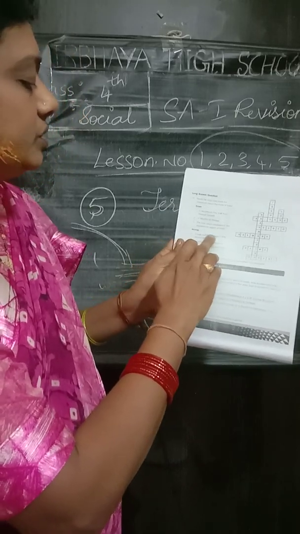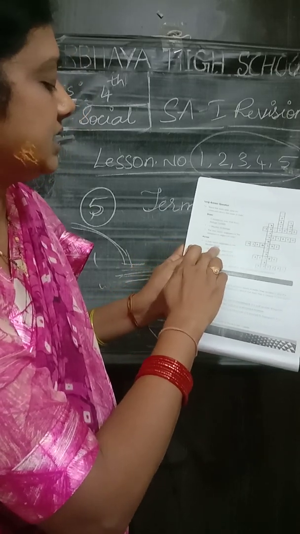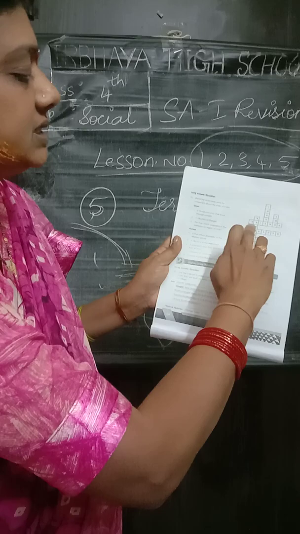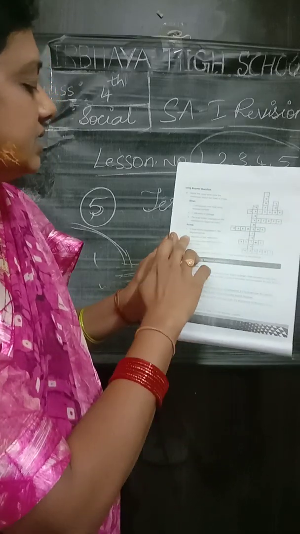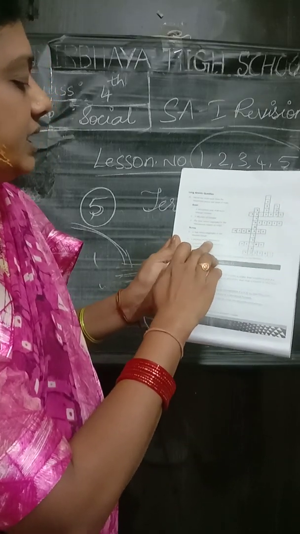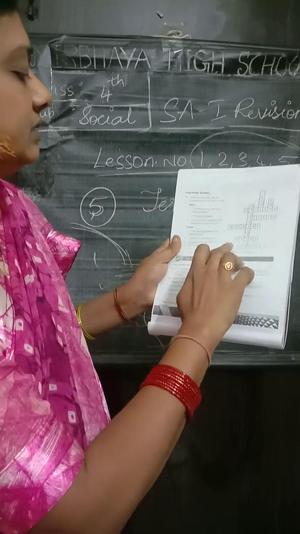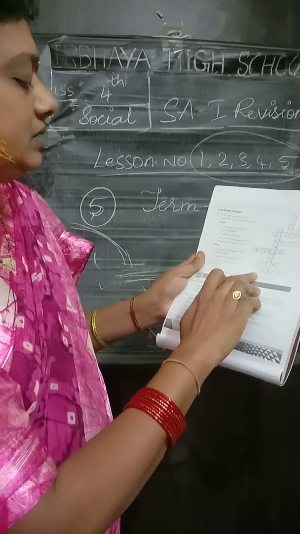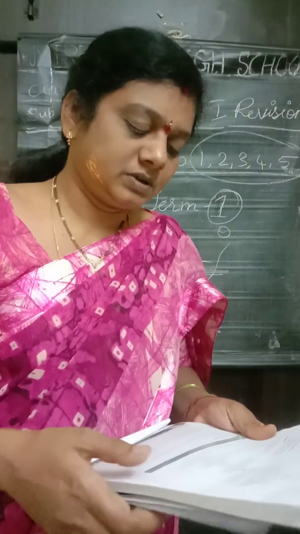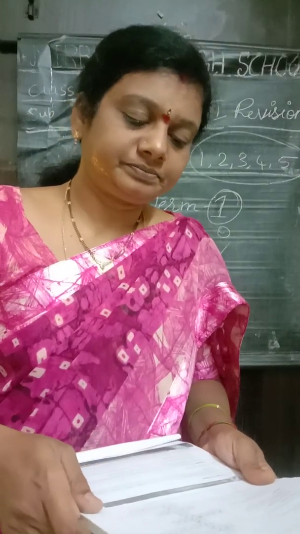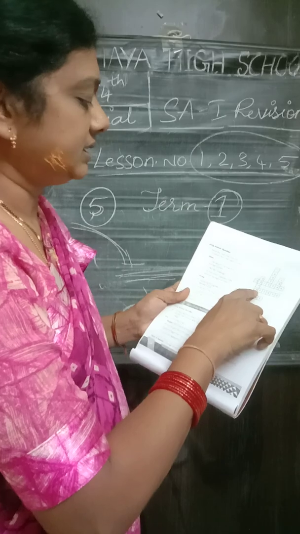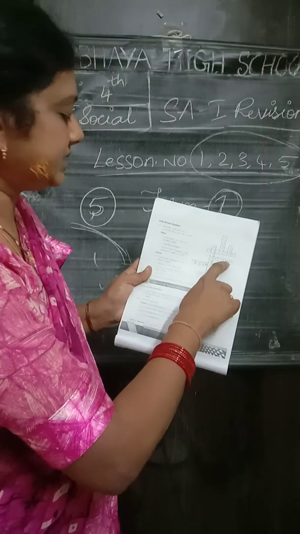A river which originates in the Western Ghats. It is the fourth one, Krishna. And a tributary of the Mahanadi. It is the fifth one. Where is it, children? Yes, it is here, children. Hasdeo.